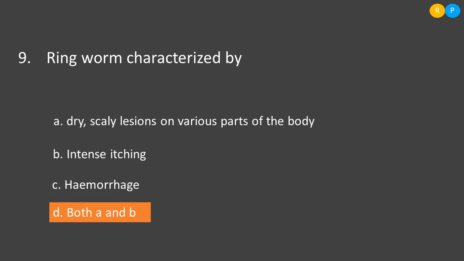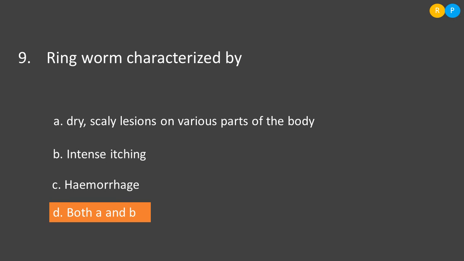So let us see option A, dry scaly lesions on various parts of the body. The red lesions that are formed are dry in nature and can be seen on any part of the body. So this is one of the characteristics of ringworm disease. Then option B, intense itching. The lesions are itchy.